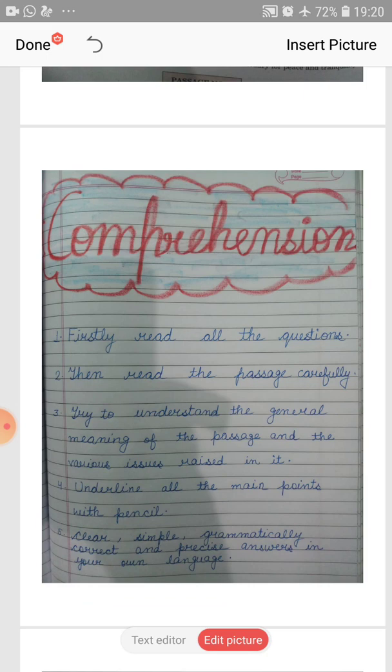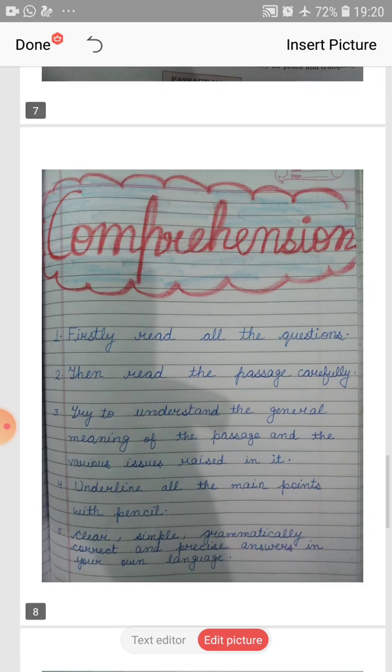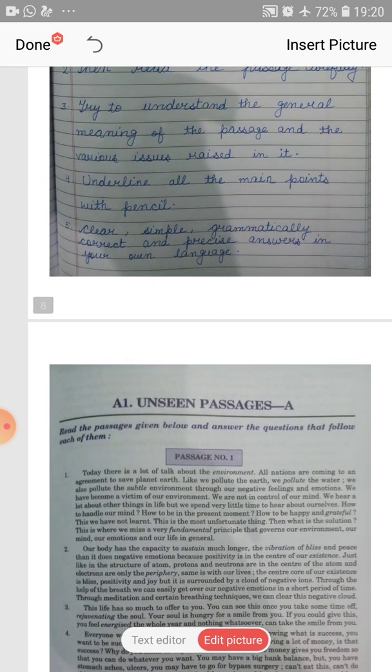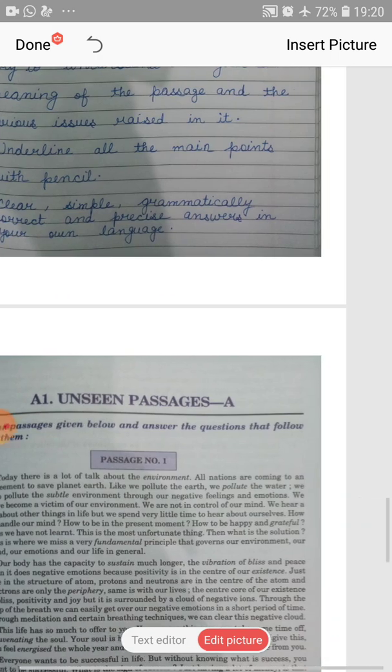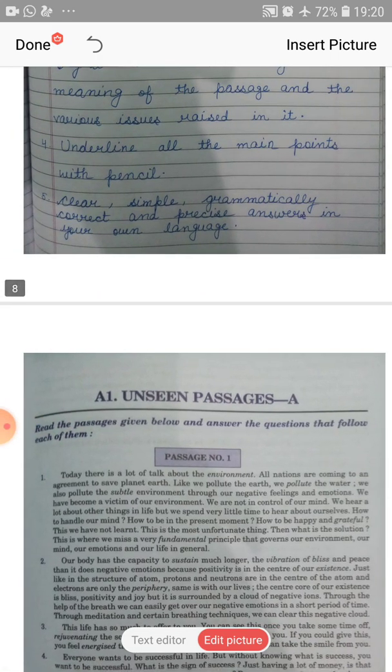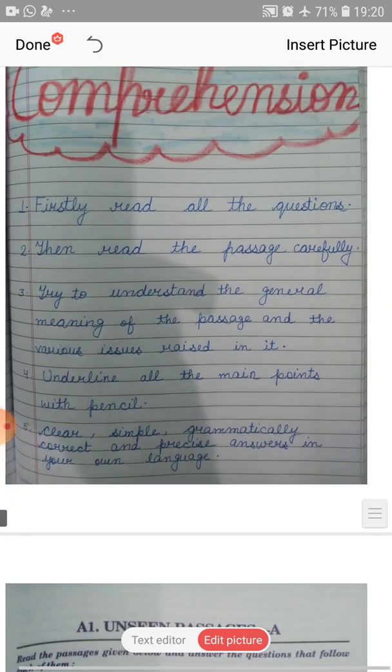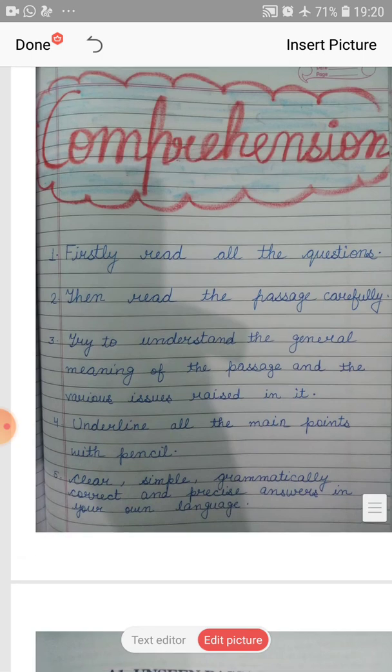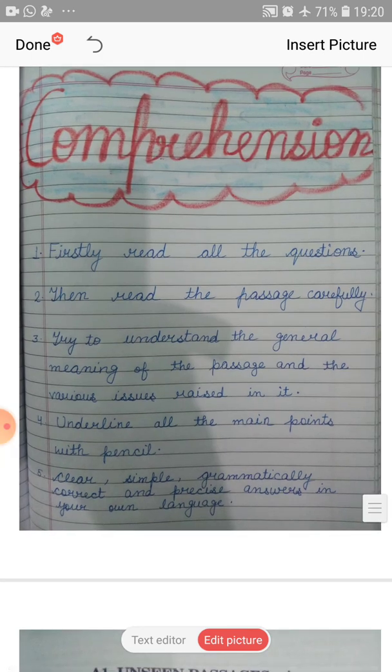You have always read the first line of your passage. Here we can see: read the passage given below and answer the questions that follow. But according to my experience, I will say that firstly read all the questions. Don't read the passage first.